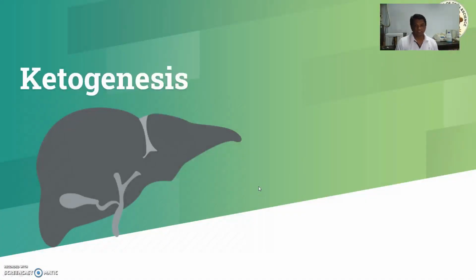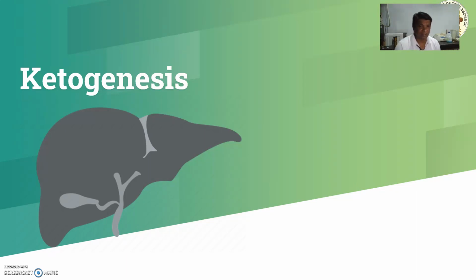the ketone bodies are synthesized in the liver. The main ketone bodies are acetone, acetoacetate and beta hydroxybutyrate. These are the three main ketone bodies, and the main precursor is acetyl-CoA, which is the end product of beta oxidation of fatty acids that we have studied in earlier classes, and I don't want to get into those things.